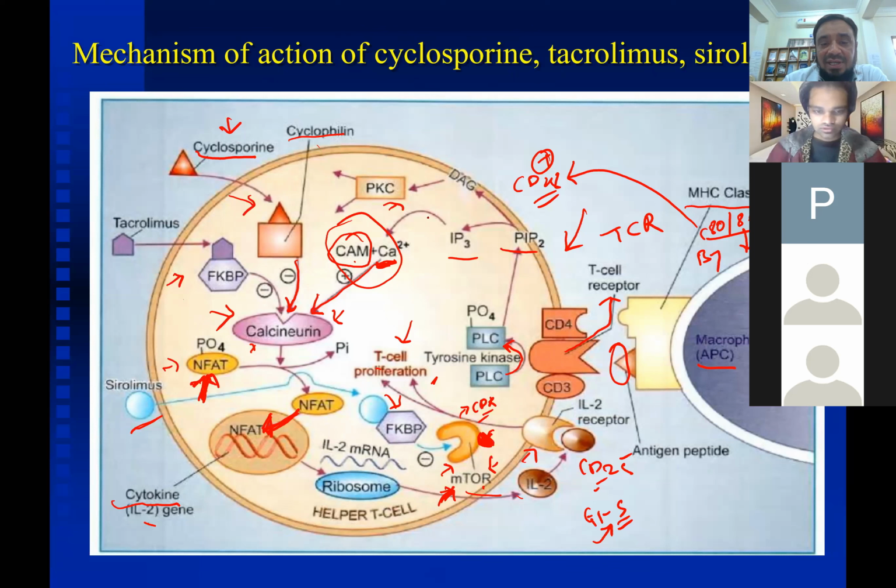But the main mechanism over here is because of calcium, leading to formation of calcium calmodulin complex, which activates the calcineurin. From where did this FKBP protein come? FKBP protein is present inside the cell only, inside the T cell. In the T cell, there are various types of proteins, immunophilins, which are already present, like FKBP protein, FKBP12, and also this cyclophilin.